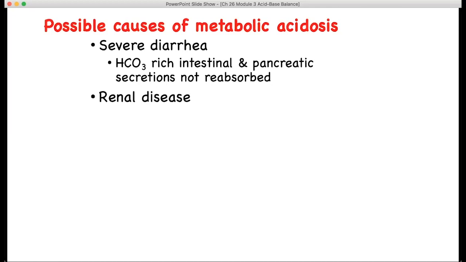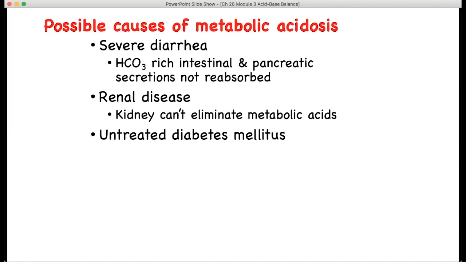The kidneys are involved in eliminating metabolic acids. When the kidneys fail, the metabolic acids accumulate in the body, bringing about acidosis. Untreated diabetes mellitus causes an increase in acetyl-CoA. Acetyl-CoA undergoes ketogenesis to produce ketone bodies as an alternative energy source. This leads to ketoacidosis.